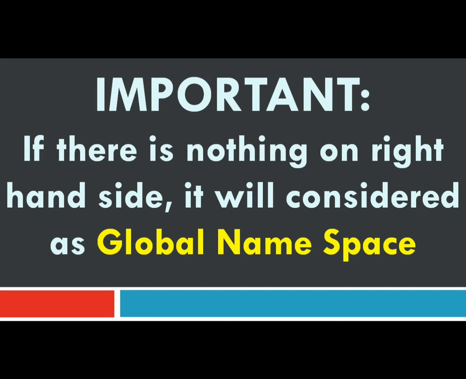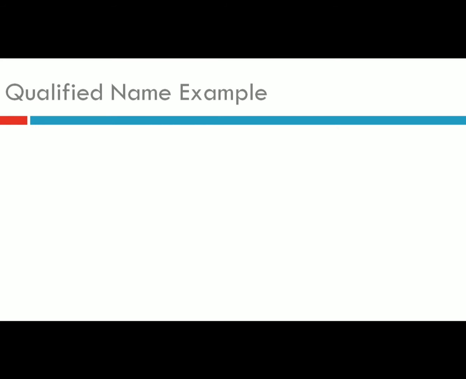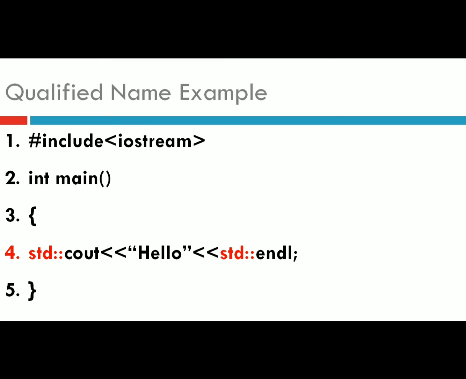Okay, remember this important thing. So let's see the qualified name example now. In this program, under the main function, there is one statement: std scope resolution operator cout followed by a hello message followed by endl. Now if you observe this line, there is a namespace here, std followed by the scope resolution operator followed by cout. So here cout will be a qualified name.